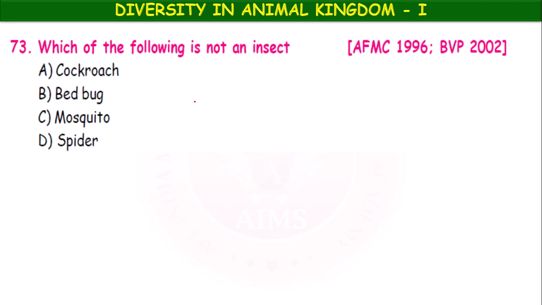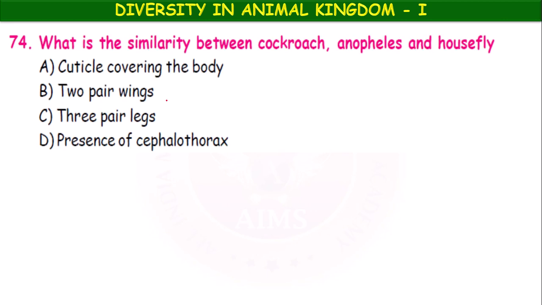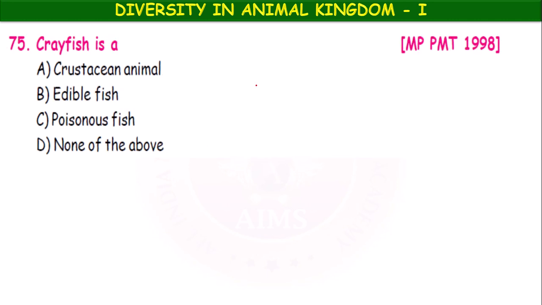Which of the following is not an insect? Cockroach, bedbug, mosquito, spider. Spider. Okay, arachnid. What is the similarity between cockroach, Anopheles and housefly? The cuticle covering the body, 2 pairs of legs, 3 pairs of wings, presence of cephalothorax. It is the 3 pairs of legs, a common feature of insects. So cockroach, Anopheles and houseflies are insects.